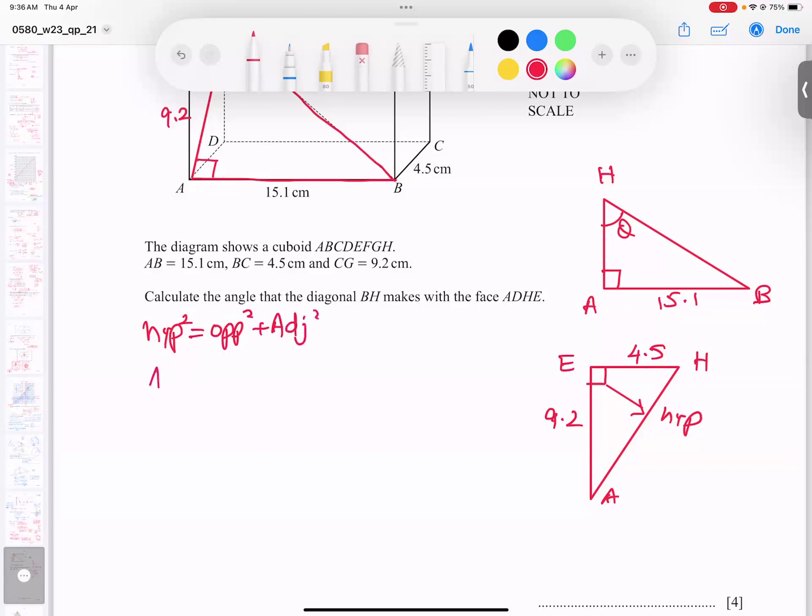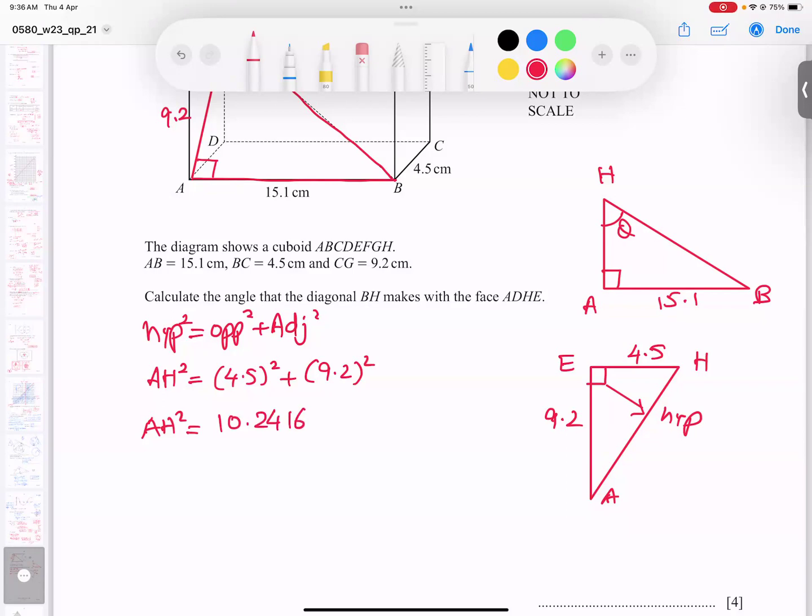So hypotenuse is AH square, which equals, you can take any side as opposite because no angle is given here, 4.5 square plus 9.2 square. And I'm going to type it in the calculator. If I type 4.5 square plus 9.2 square and take the root of this, I get this number.